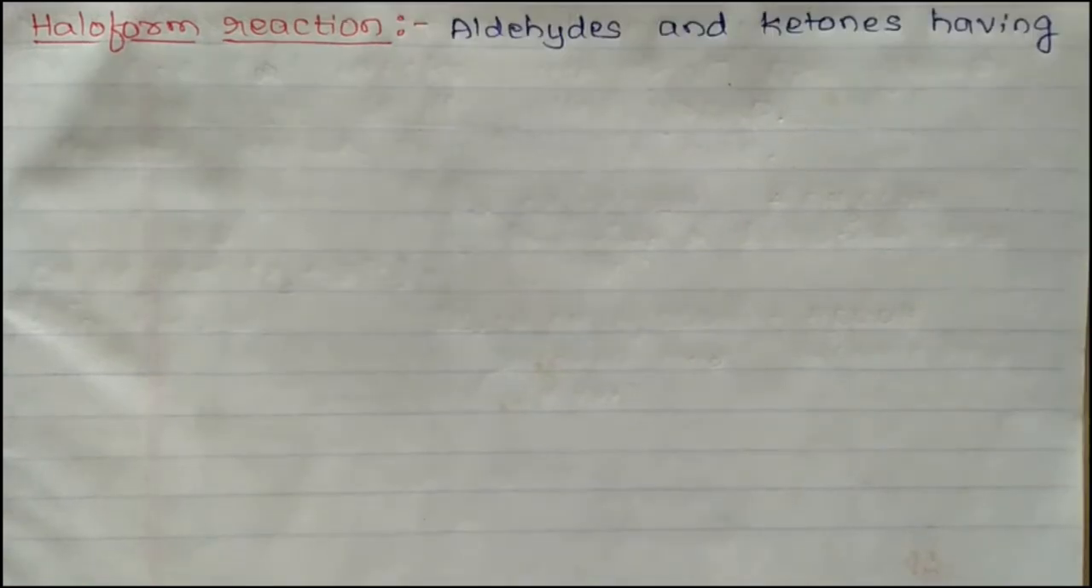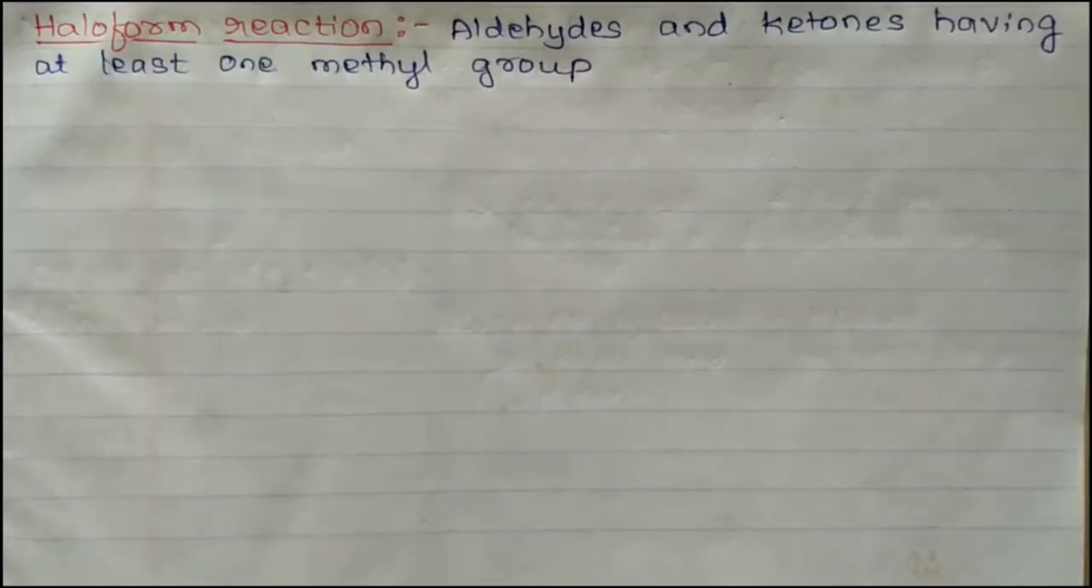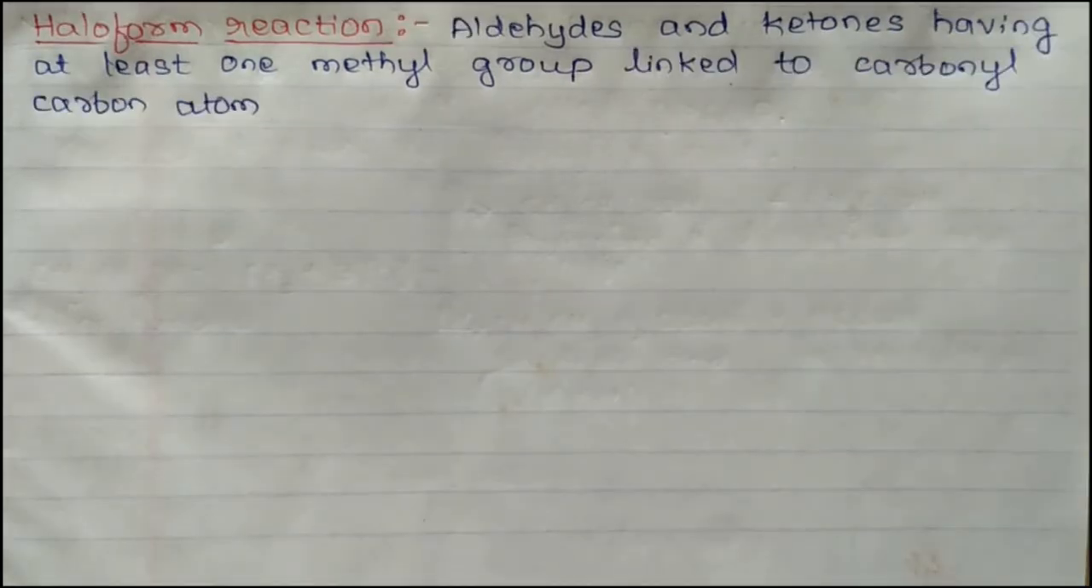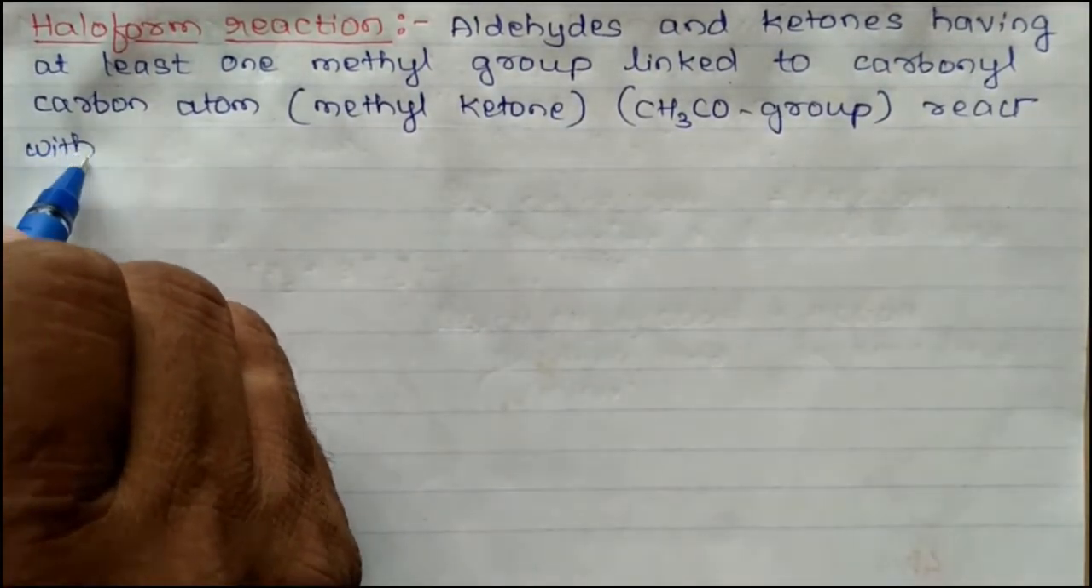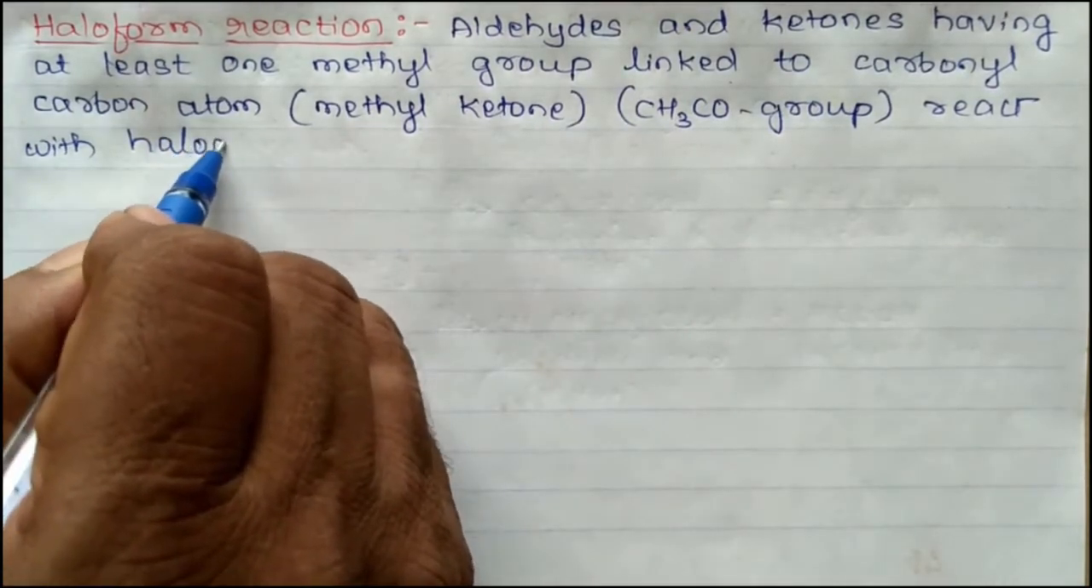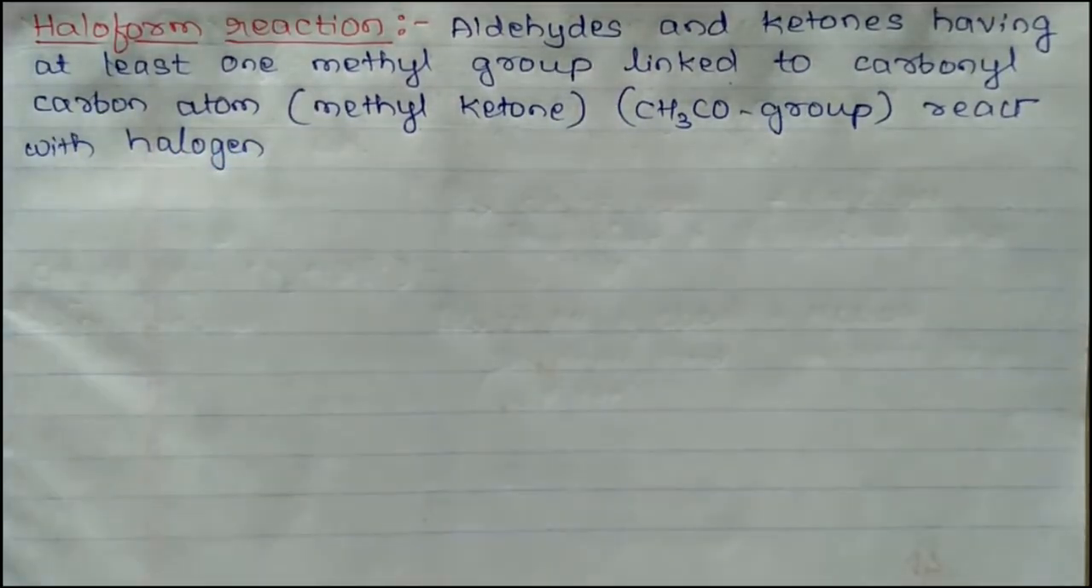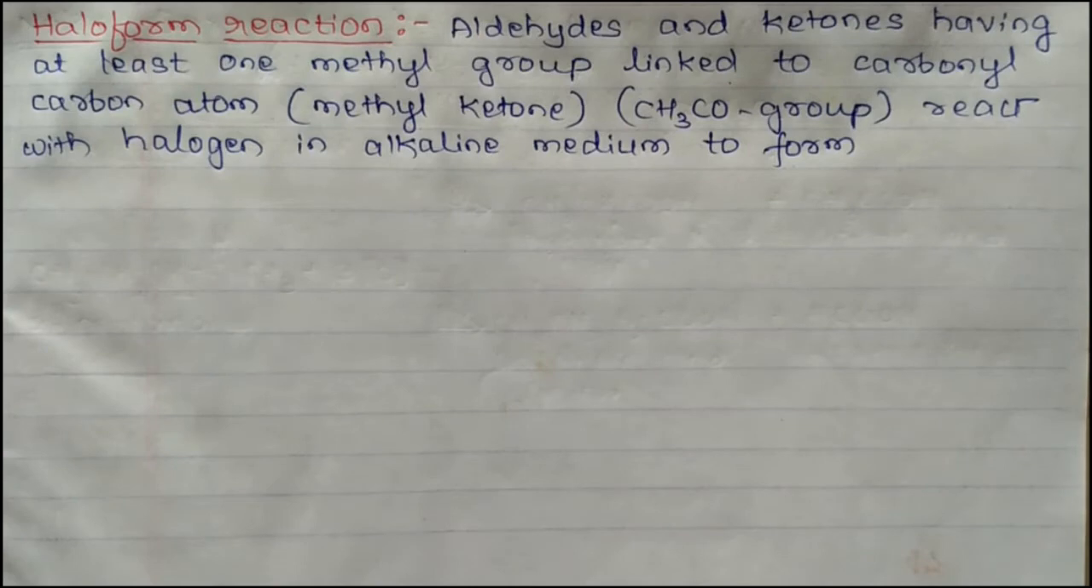Now we'll discuss the haloform reaction. Aldehydes and ketones having at least one methyl group linked to the carbonyl carbon atom, that is, methyl ketones, react with halogen in alkaline medium to form carboxylic acid and haloform.